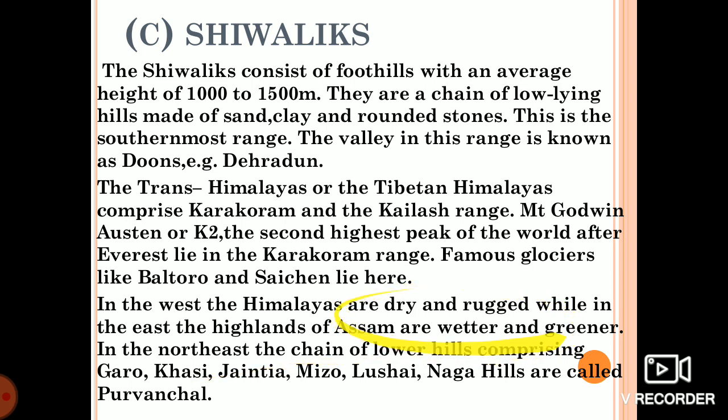In the northeast, there is a chain of lower hills known as Purvanchal: the Garo Hills, Khasi Hills, Jaintia Hills, Mizo Hills, Lushai Hills, and Naga Hills. This northeastern chain of lower hills is known as Purvanchal.